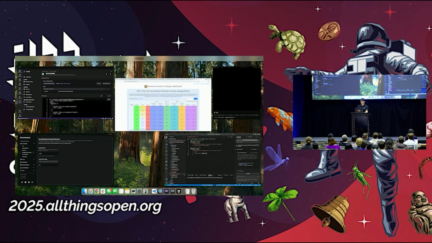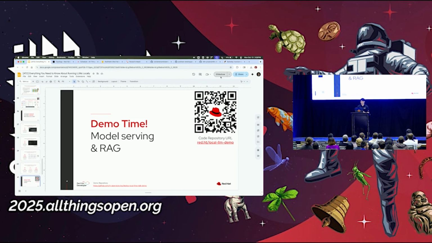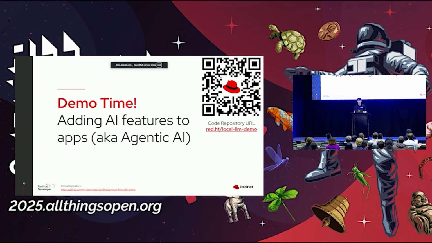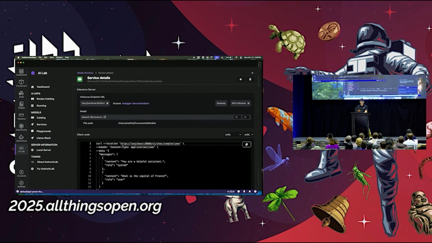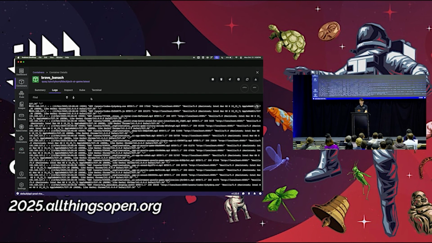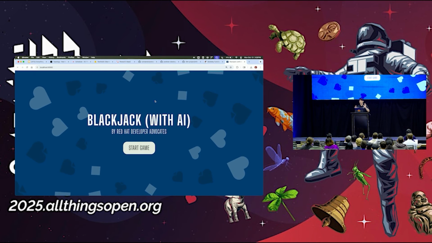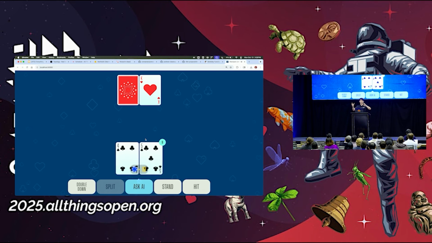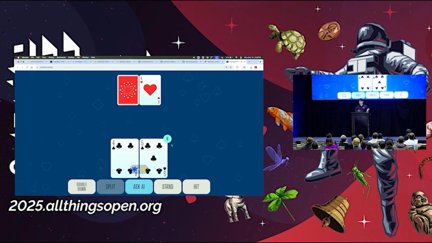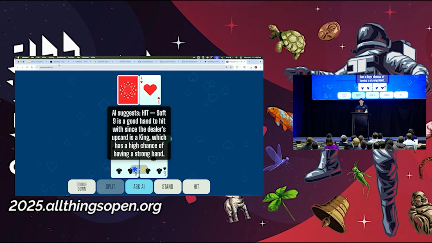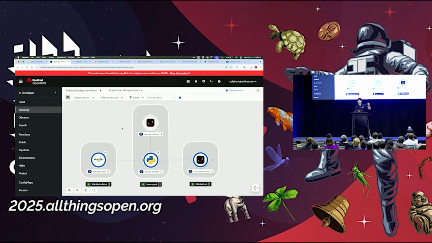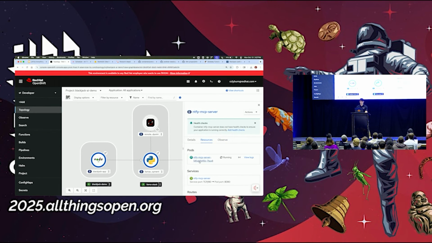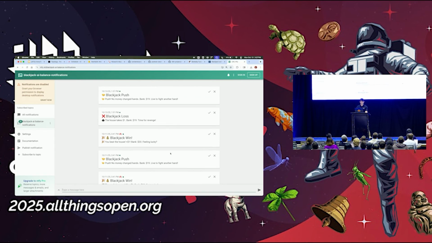So pretty cool there. Now, I've got just a few minutes left, and I want to make it really fun. I've got one cool final demo for you, which is a little bit of agentic AI with a local model. What I have here that's running in containers already is my little blackjack game. This is a blackjack with AI game that is using a local model to say, hey, should I hit or should I stand, right? If I would ask AI, hopefully it would say hit, right? What I've done for you guys is I've containerized this and put this on a Kubernetes environment so that we could all use it, and then connected it to an MCP server that is Netlify right here.